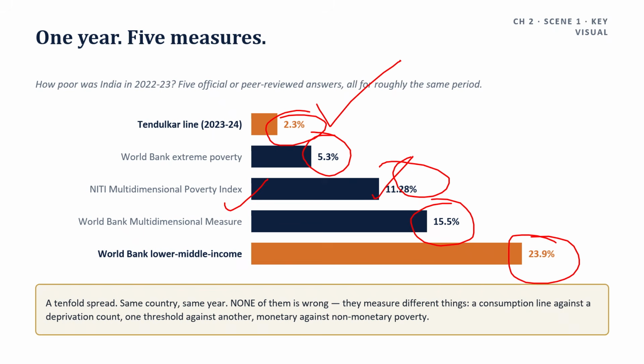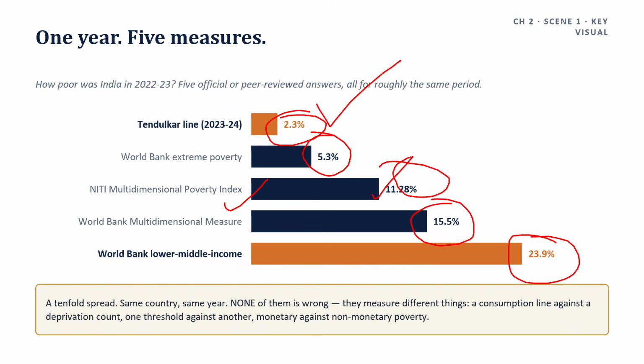But you don't have to write like this: poverty is 2.3%, etc. It is worth nothing and may be marked wrong. So what you have to write is: on the Tendulkar line, poverty fell to 2.3% by 2023-2024.